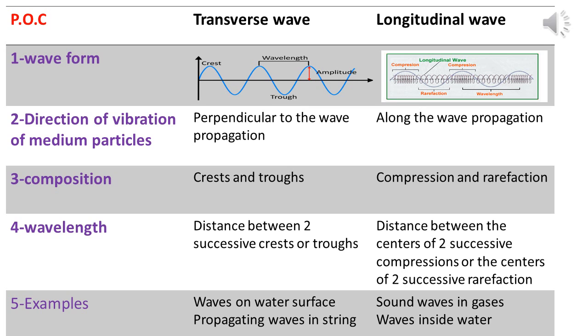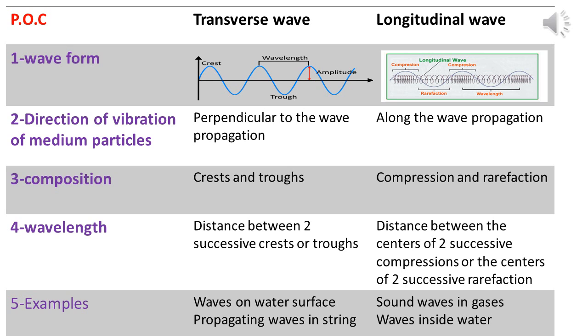To describe the nature of transverse waves, we carry out the following experiment. First one, bring a long rope and fix it to a vertical wall. Number two, hold the other end of the rope with your hand. Number three, move the end of the rope with your hand up and down. Observation: a wave is generated through the rope. Continue moving the end of the rope up and down.